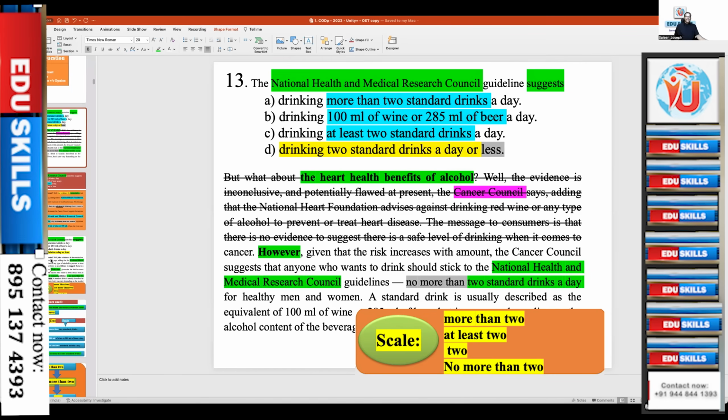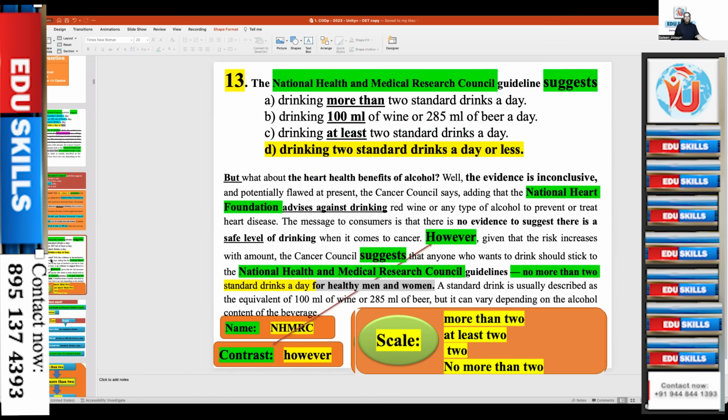Now, again, I'm stressing on this paragraph just to show you, see, more than the scale, 100 ml at least. There's a difference between at least 2 standard drinks, which means you can drink more than 2 standard drinks, and drinking 2 standard drinks a day or less, which means you should never drink more than 2 drinks. So that's a scale expression. So there are 3 names: Cancer Council, National Health Foundation, and National Health and Medical Research Council. So you should be focusing on this particular name.